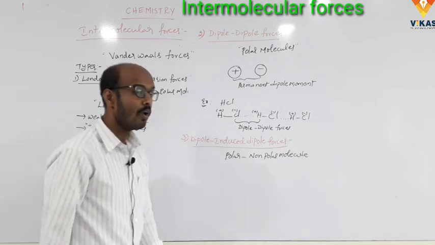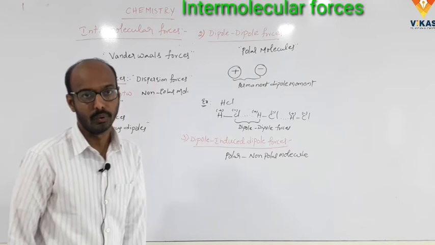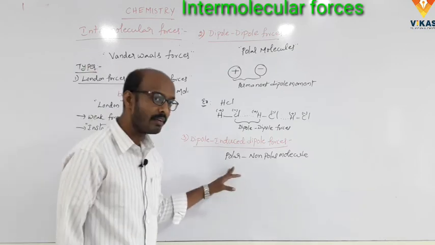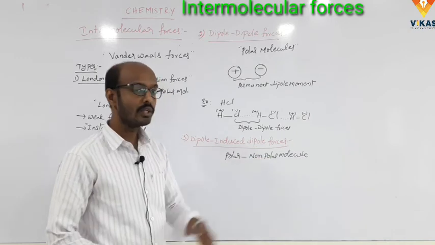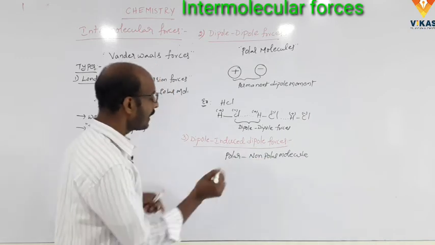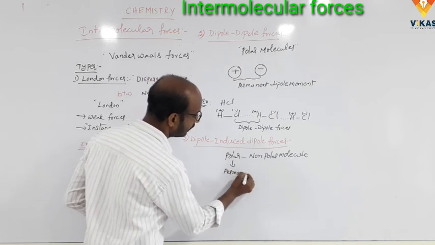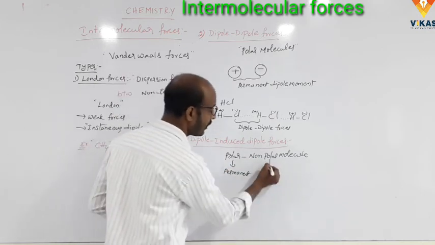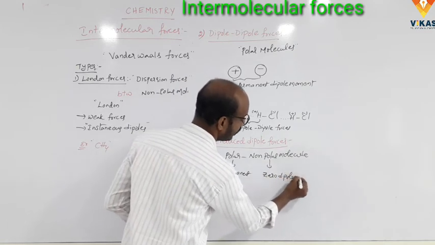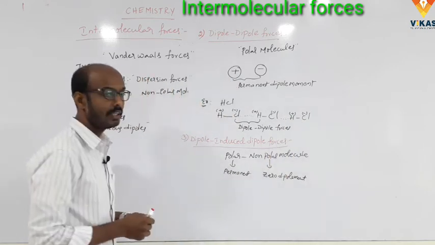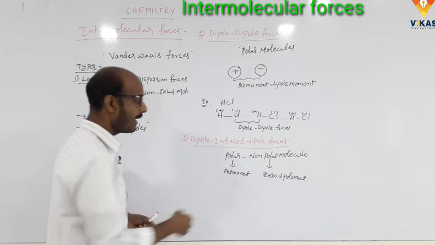In the dipole induced dipole, one molecule is polar and the second is a non-polar molecule. The intermolecular forces between the polar and the non-polar molecule are called dipole induced dipole forces. Here the polar molecule has a permanent dipole moment. Here the non-polar molecule has zero dipole moment. Clear?